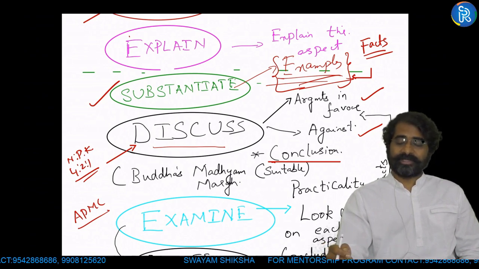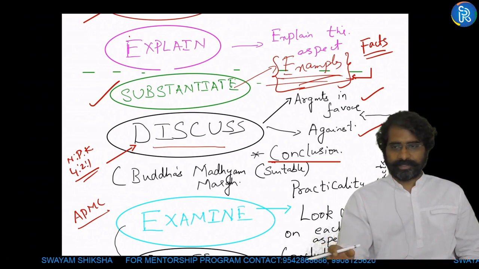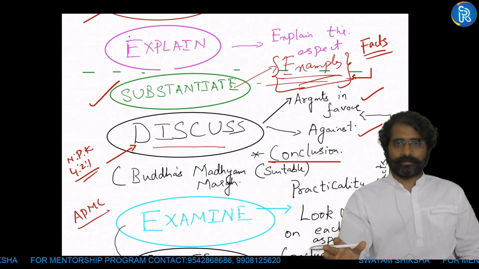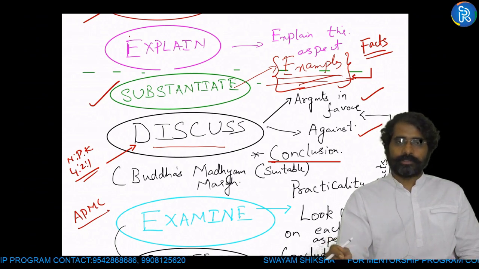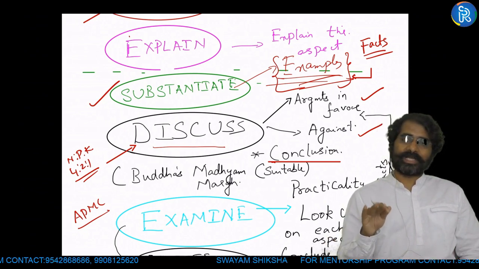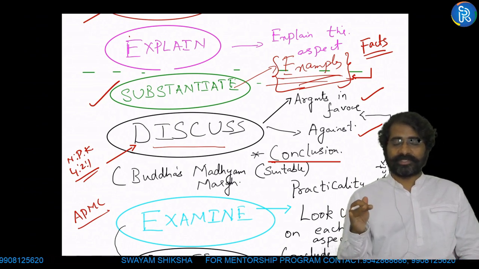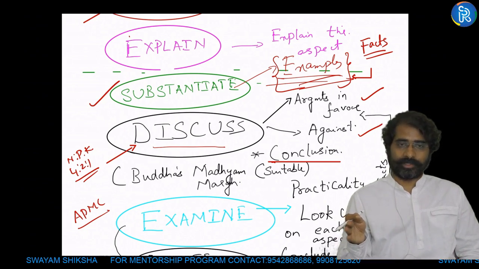If the question says discuss, you have to talk about the positives of inflation targeting in deciding monetary policy, arguments in favor. You should also talk about arguments against inflation targeting. What are the problems if inflation targeting is taken as the criteria for deciding monetary policy?